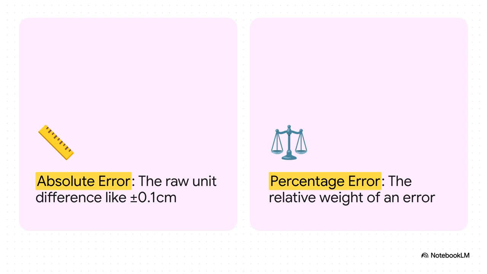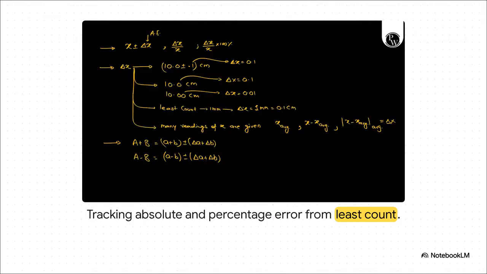Think about it. Being off by 0.1 centimeters on a 1-kilometer suspension bridge? Basically nothing. But being off by 0.1 centimeters on a microscopic computer chip? That is an absolute disaster. So applying this to a real measurement is pretty wild. If our instrument's least count is 1 millimeter, well, that creates a 0.1 centimeter absolute error right out of the gate. We have to carry that baseline uncertainty forward.